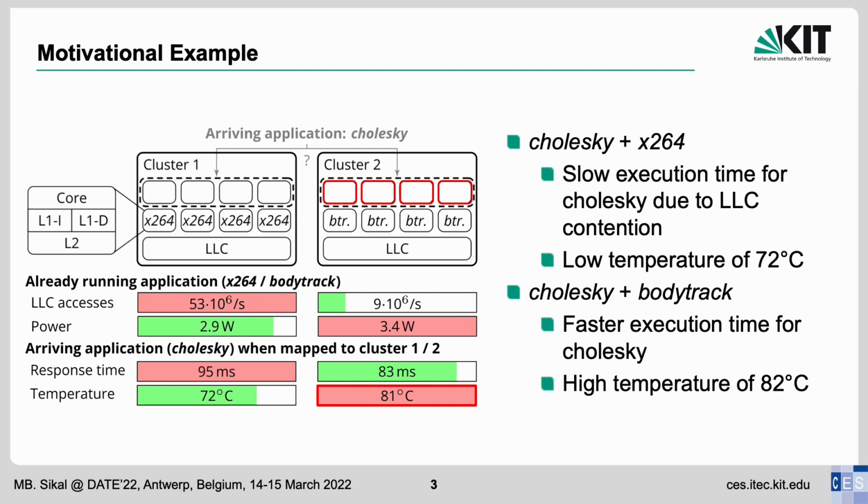As we can see, if our goal is to maximize performance, cluster 2 would be the best option, as BuddyTrack is not memory intense and did not slow down our new application CES-KIT. But this came at the expense of a high temperature of 81 degrees Celsius. On the other hand, if our goal is to minimize temperature, then cluster 1 could be the better option, as X264 is low power and the co-mapping results in a low cluster temperature. But we should also accept that our new application will suffer from the contention-induced slowdown due to the memory intensity of X264.